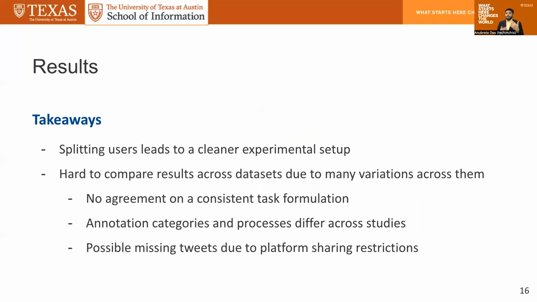We saw that across 3 datasets, the labels are completely different. The annotation categories and process itself, like whether it's expert labeled or crowd labeled, and how the data have been collected in real life, also introduce variation in performance. And then there is the case of possible missing tweets due to platform sharing restrictions.